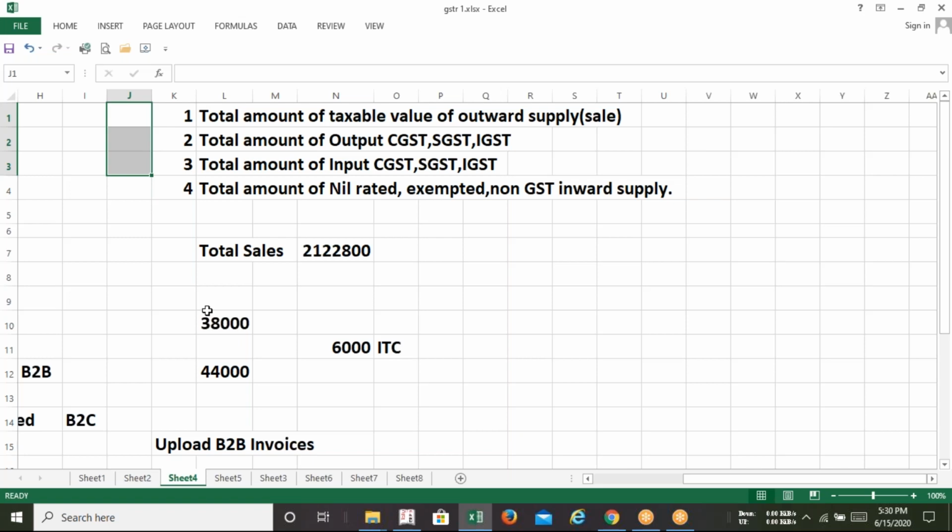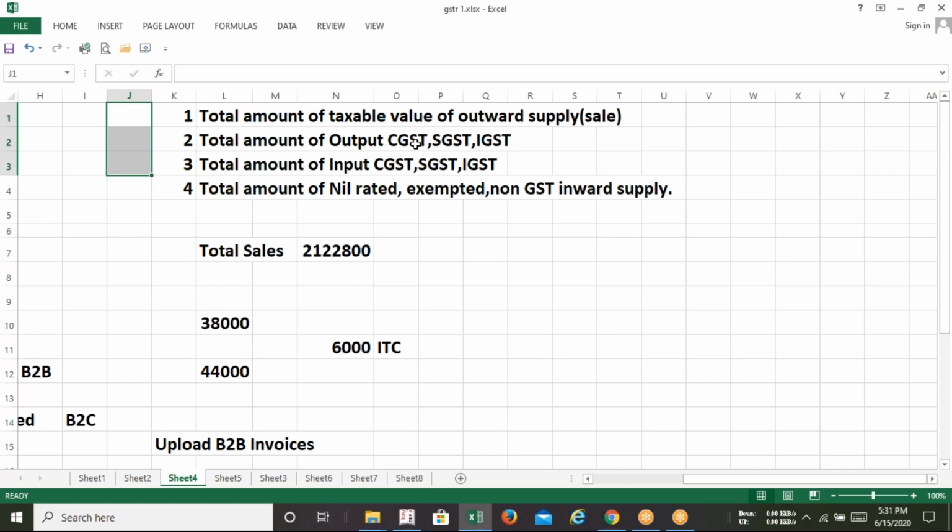At the time of purchase, whatever tax amount is reflected in the purchase bill will be treated as input CGST, SGST or IGST, as the case may be. In short, in the sales invoice, the GST we charge is the output GST, and in the purchase invoice, the GST we have already paid to our vendor is the input GST. So in GSTR 3B, you need to upload both.